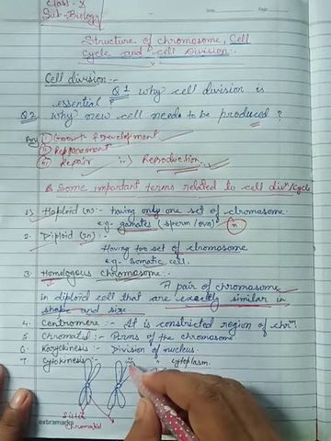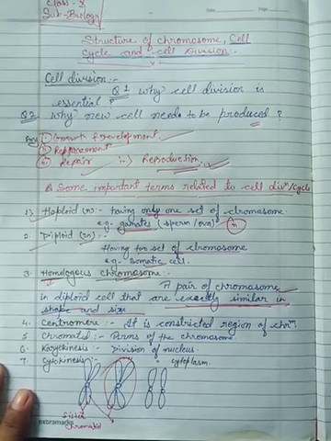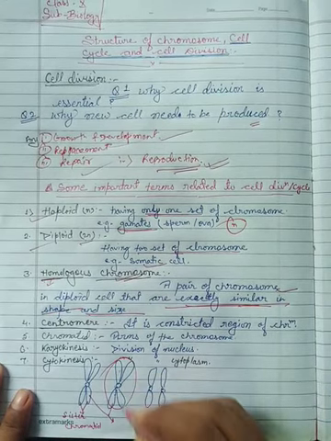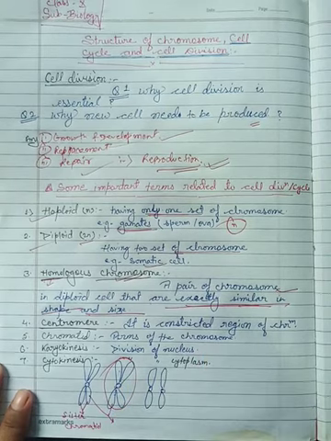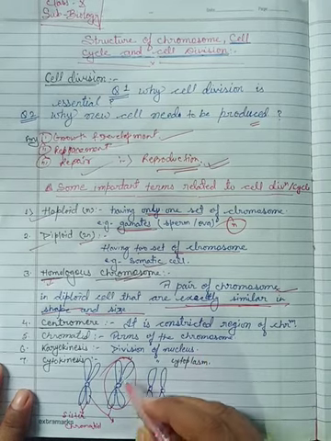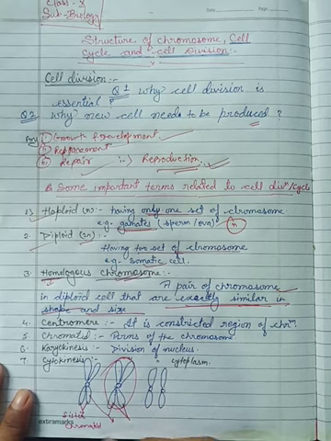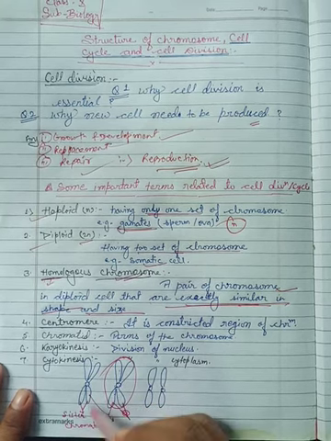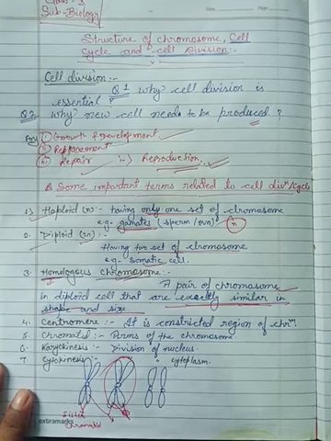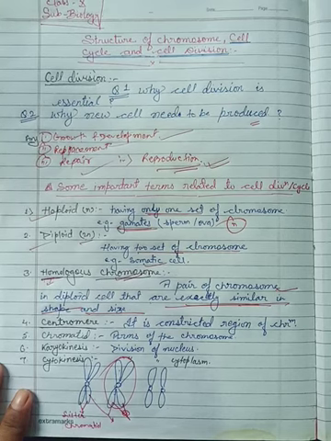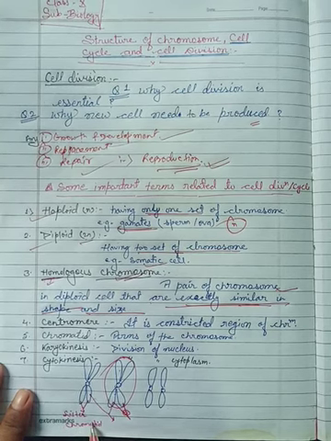You can look at this diagram. This is the simple structure of a chromosome. This is the chromatid. The chromatids of a single chromosome are called sister chromatids.